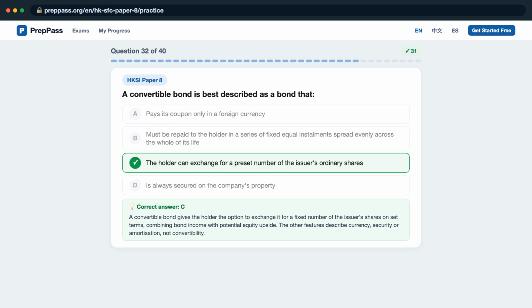The correct answer is C. A convertible bond gives the holder the option to exchange it for a fixed number of the issuer's shares on set terms, combining bond income with potential equity upside. The other features describe currency, security, or amortization, not convertibility.